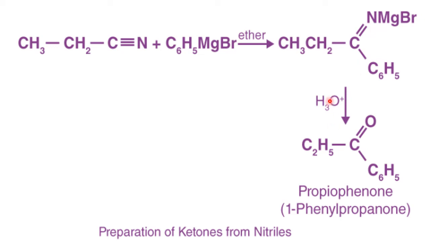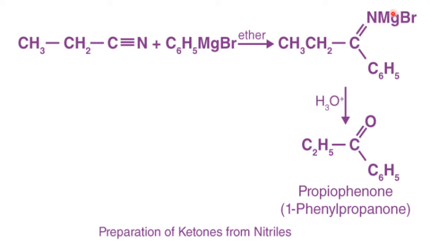Thoroughly boiled with 2H2O. I have written H3O. Normally water is written in the form of H3O, the most stable hydrogen ion. So 2H2O. What happens here? CH3CH2 is as it is. Here this N MgBr will go out. So C double bond O will be created, and MgBrOH will come out.